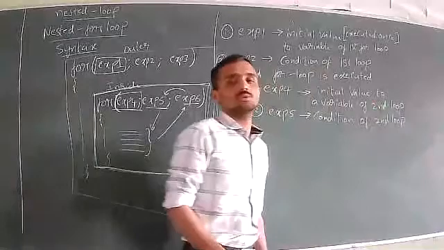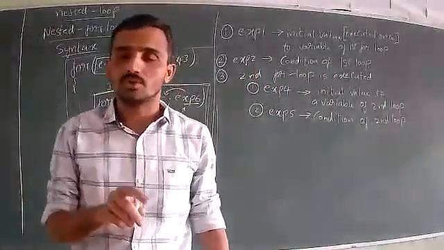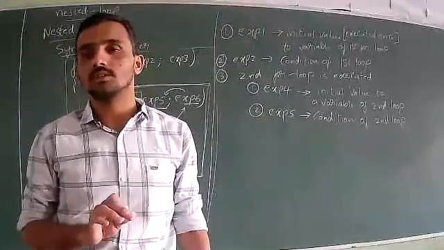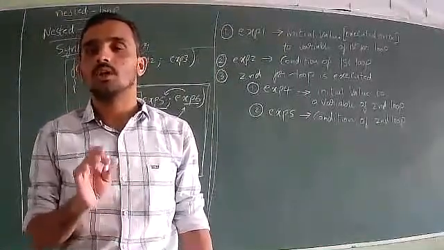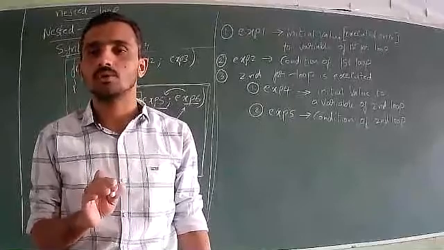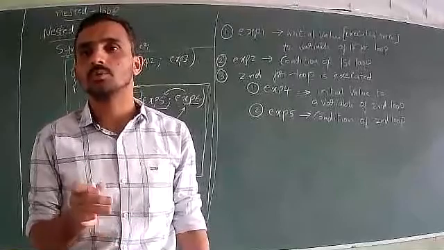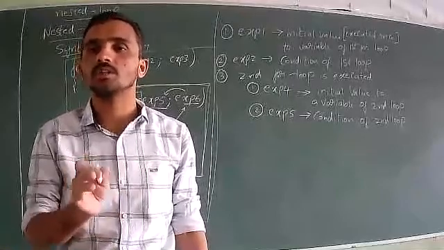So here you have to use the variable of the first loop, condition of the first loop, increment or decrement process of the first loop, variable of the second loop, condition of the second loop, increment or decrement process of the second loop. Right? You have to mention that particular loop.